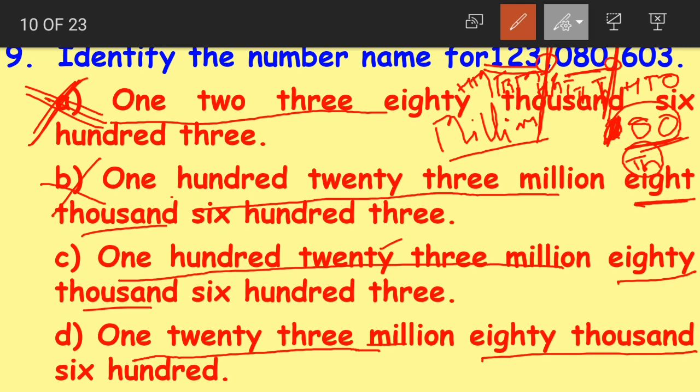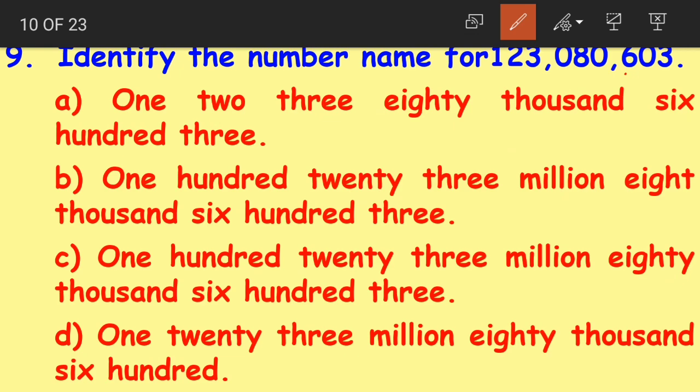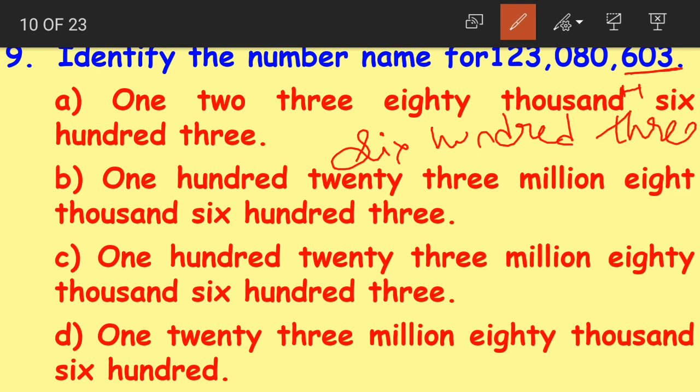Now let us look at the last one, which is 603. How do we read 603, children? 6 is in hundreds place. So we'll read it as 600. And lastly 3 is in ones place. So we'll read it as 603. We know option A and B both are wrong answers.